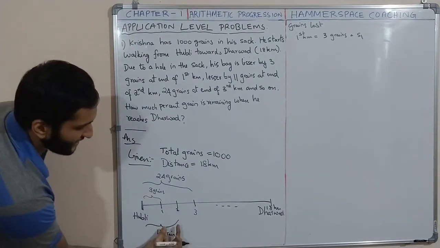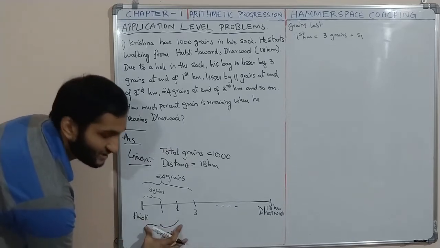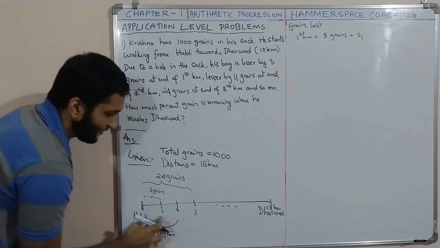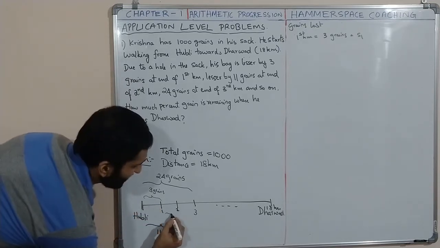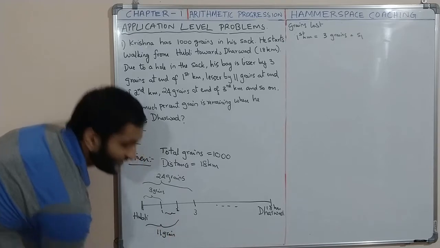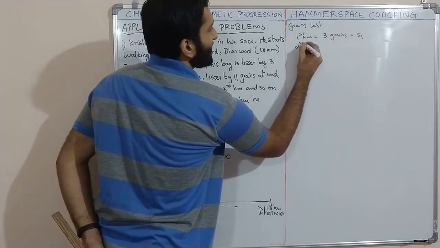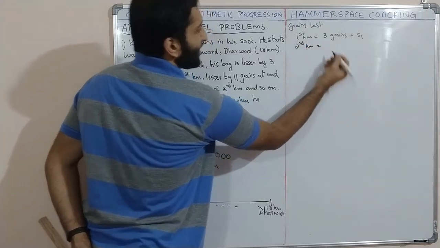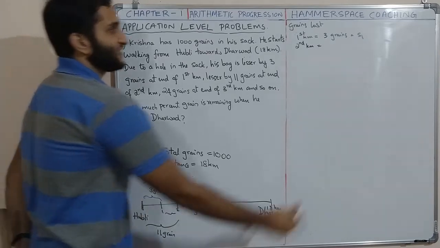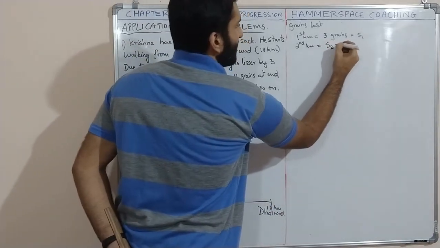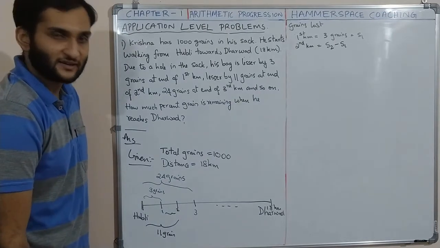The amount lost in the second kilometer is the total lost up to second kilometer, which is S2, minus the total grains lost up to first kilometer, S1.